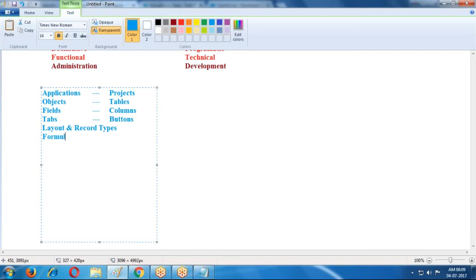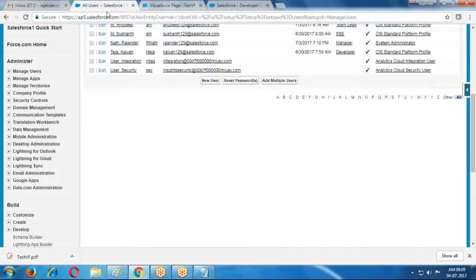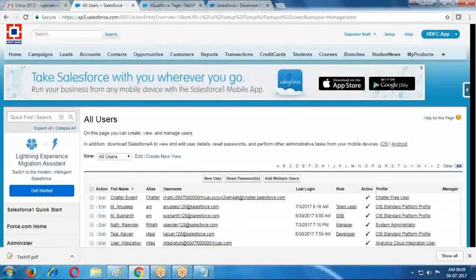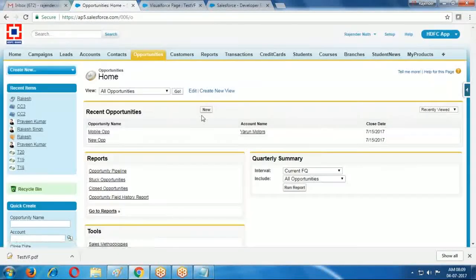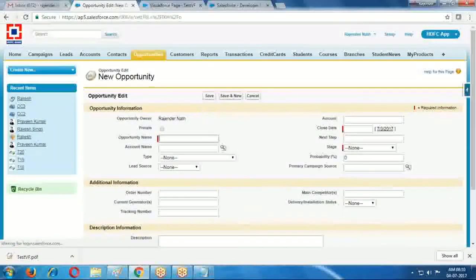Formulas and validation rules. Here, if I open one object, in this object, if I click on prospecting, it shows 10 percentage probability, qualification 10 percentage, needs analysis 20 percentage, like this.